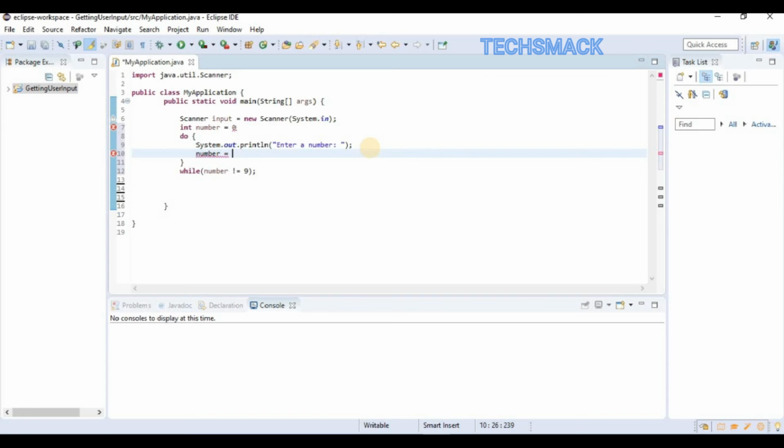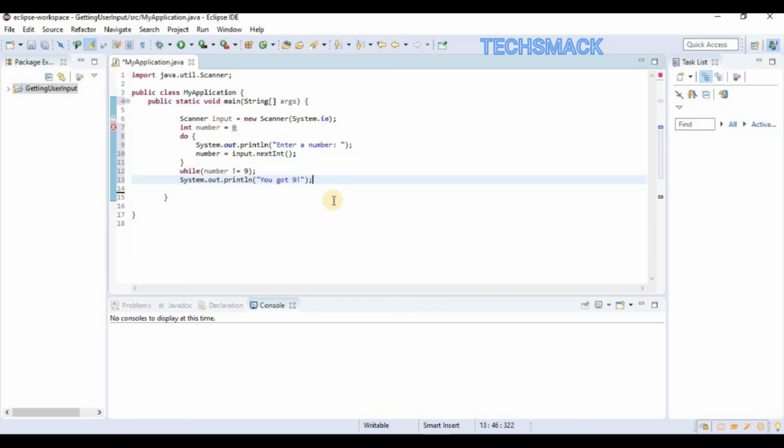We're going to assign our variable to our scanner object. And down here, I'm going to write some more code. This statement will be executed when this condition returns false. So I'm going to say right here, you got 9. Now to make a correct format, click Ctrl Shift F.